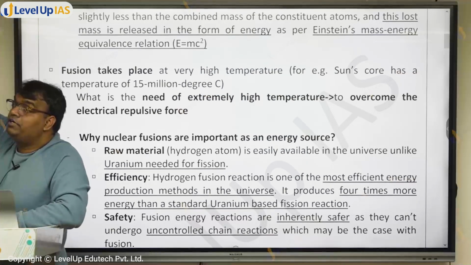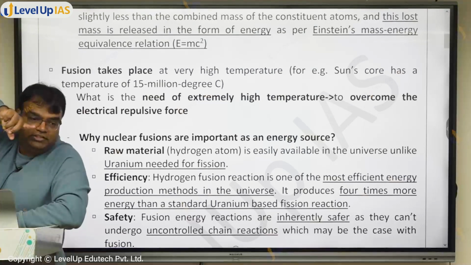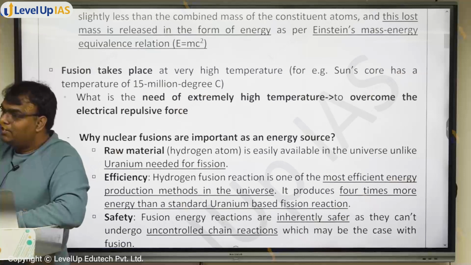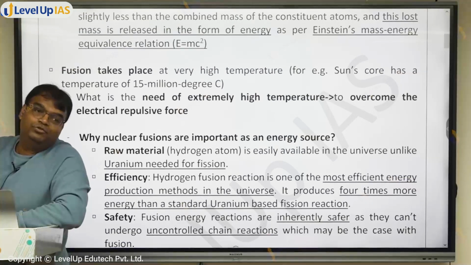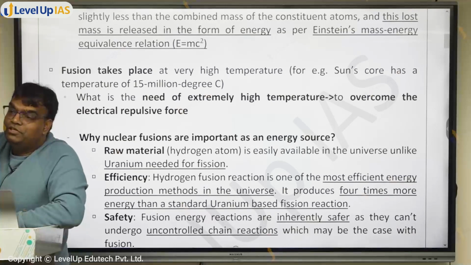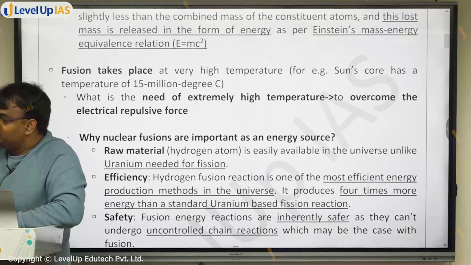Even in the corona, where the temperature is in millions of degrees Celsius, तभी वहां से solar flare निकल पा रहा है, सब निकल पा रहा है. Even there, what is happening? Fusion is not happening. Fusion is only happening in the core, where the temperature is more than 15 million degrees Celsius.